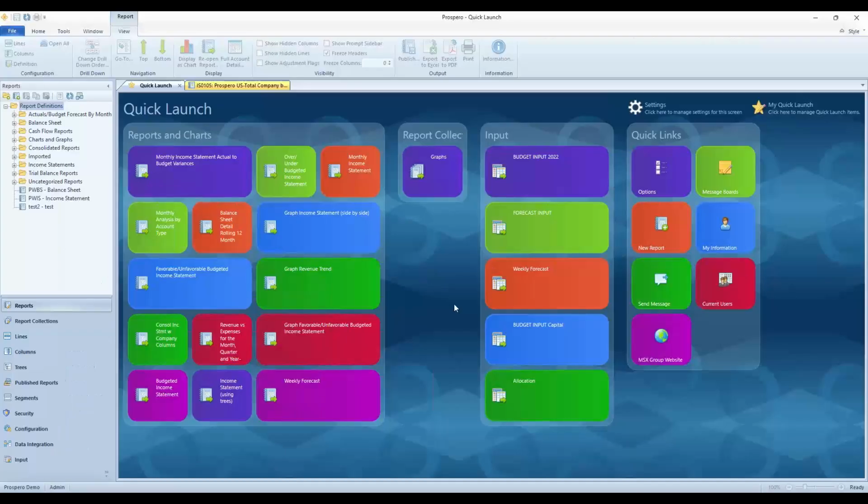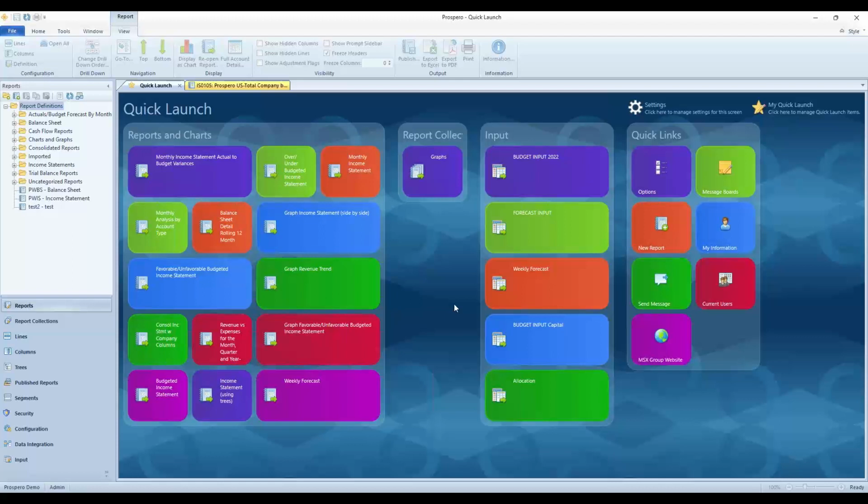All right, for navigation inside Prospero, it's a completely different look and feel from FRX. New navigation. FRX had that large control panel for the home screen with row formats, columns, trees, and the catalog list. We have a quick launch here, and we have a main navigation panel on the left-hand side.